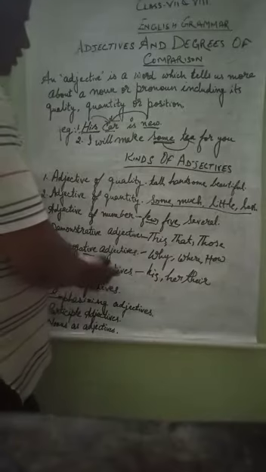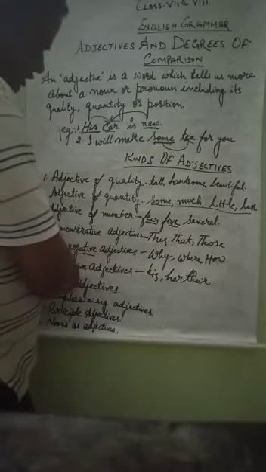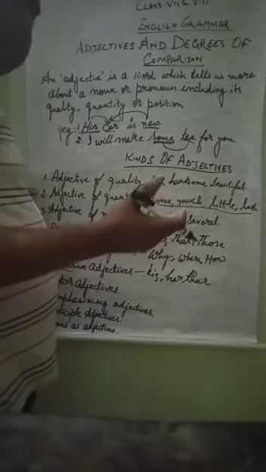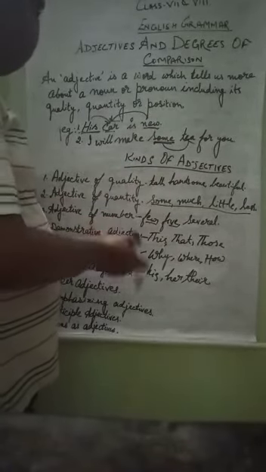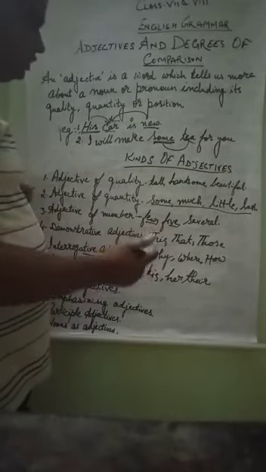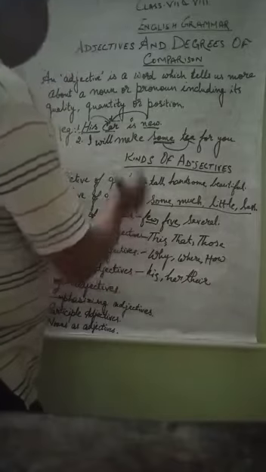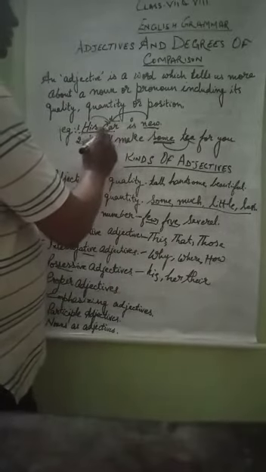And the sixth one is possessive adjective. Possessive means possession, someone's right. Often we see in the news that the government has asked the earlier chief minister to leave the possession. Possession means right, showing someone's rights. His, her, their: these types of words show possession. His car is new.